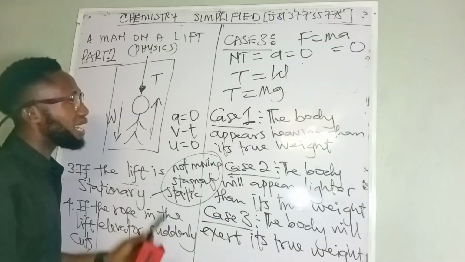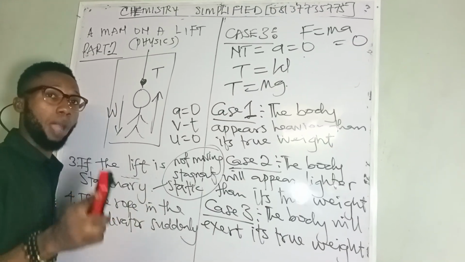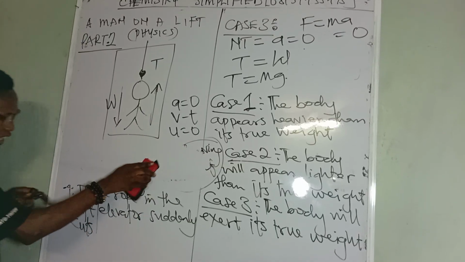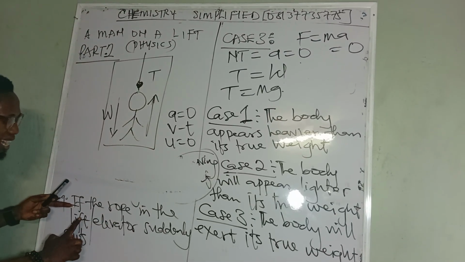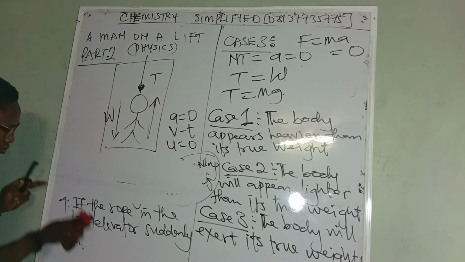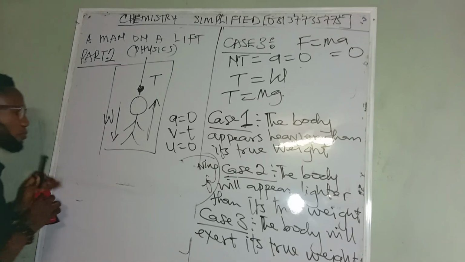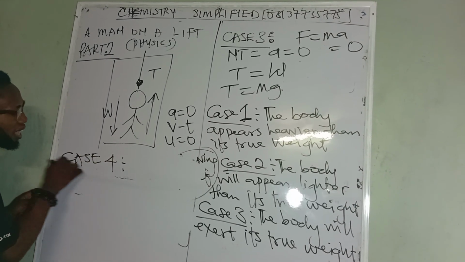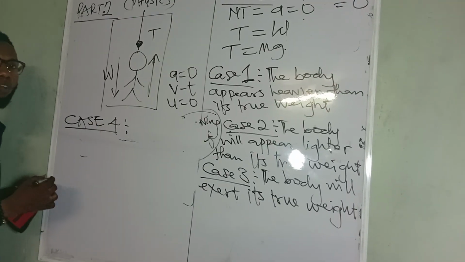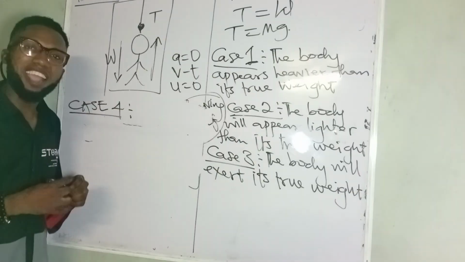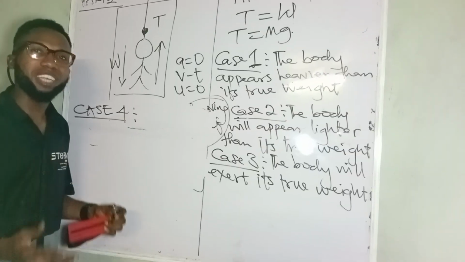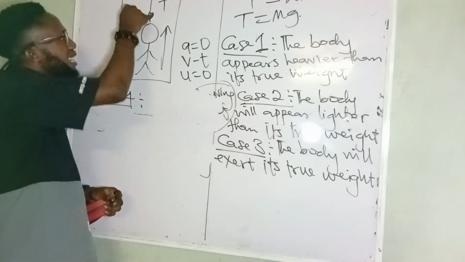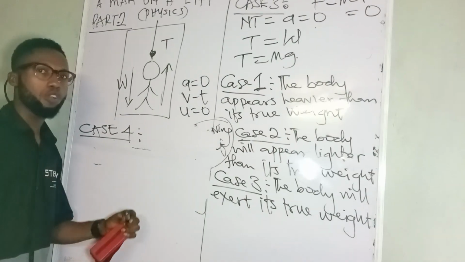So then let's go to the last case, which is case 4. I think you understand. So now in case 4, what we have is that if the rope in the lift suddenly cuts, it's a very simple one. Case 4, if the rope suddenly cuts, what will happen? If the rope suddenly cuts, 2 things will happen. Now let me ask you this first question. When the rope in this lift suddenly cuts, where will the lift move to?